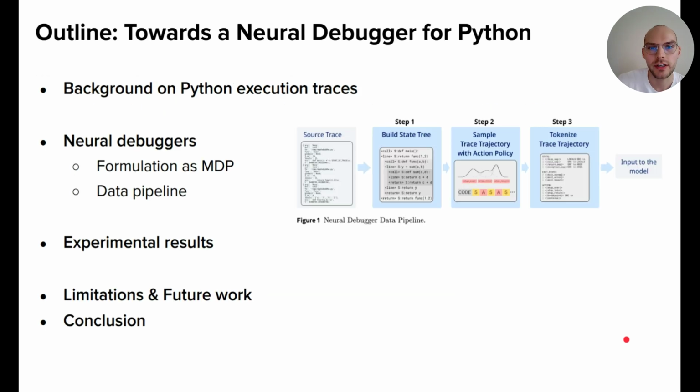And with that, I'm coming to the outline. At first, I will start with a background on Python execution traces. Then I will introduce this neural debugger data pipeline, where we formulate the neural debugger as an MDP, and then go through every step of this pipeline that I show here, step by step. Finally, I will show experimental results that validate that a neural debugger can predict program flow and program execution. And at last, I will point out in our conclusion, limitations, and future work.